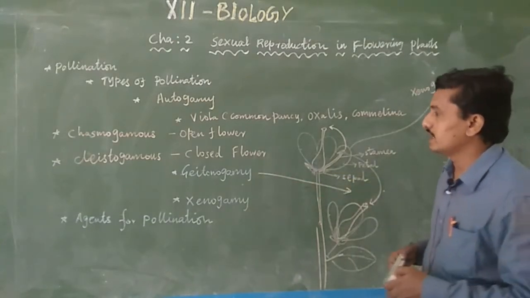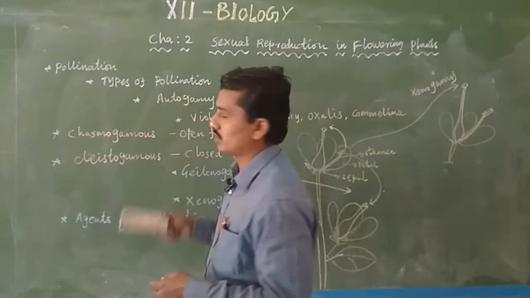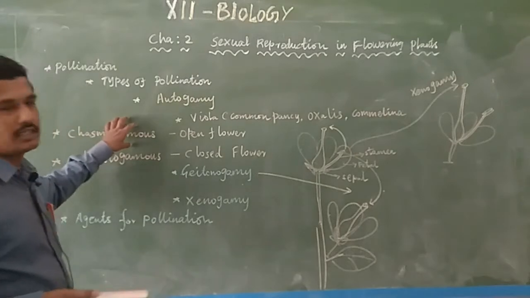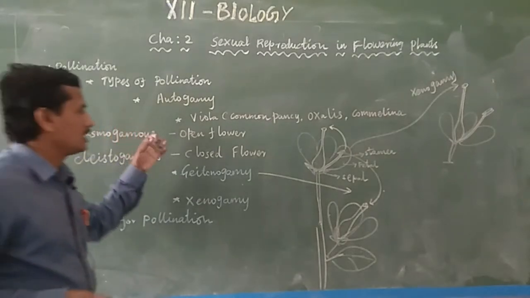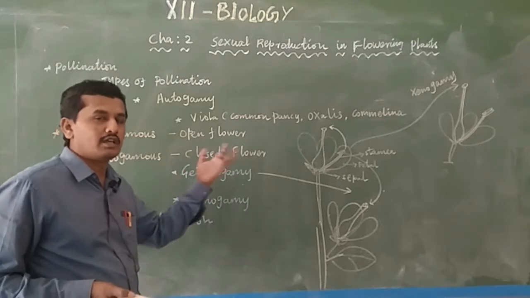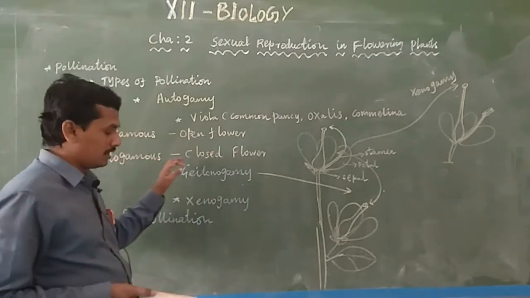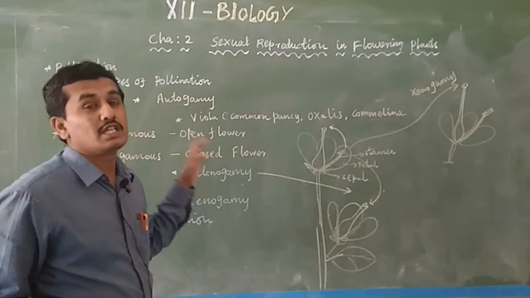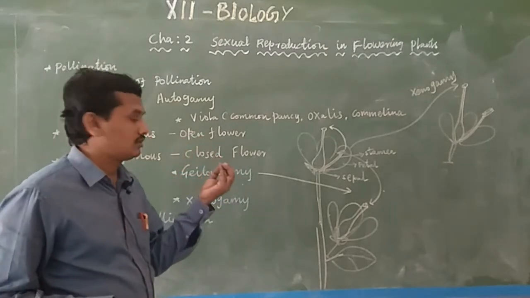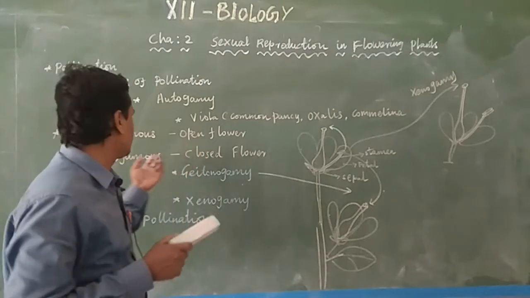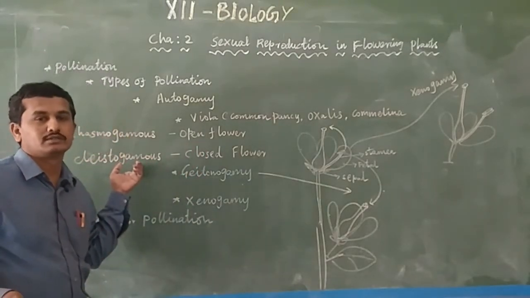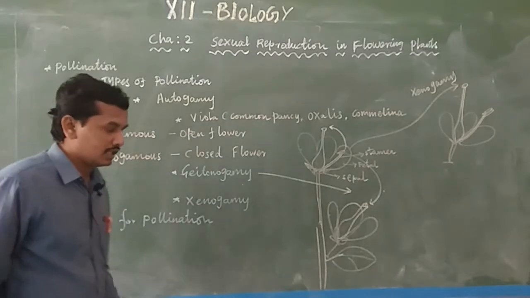Okay. Then chasmogamous and cleistogamous. Chasmogamous means open flowers. During the bud stage it is closed, but after maturity it opens and exposes the anther, the pollen grain and all the parts. Cleistogamous means closed flowers even at maturity. After maturity also they are not open, only closed. Only in cleistogamous flowers does self-pollination occur, with no cross-pollination. Okay, that is cleistogamous.